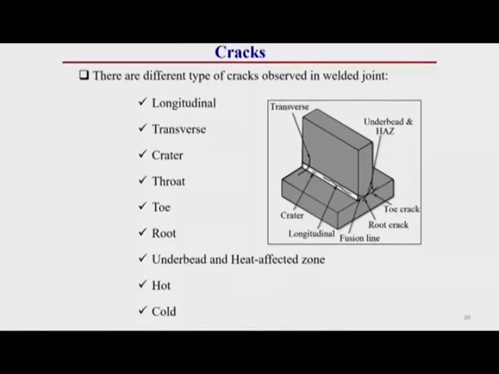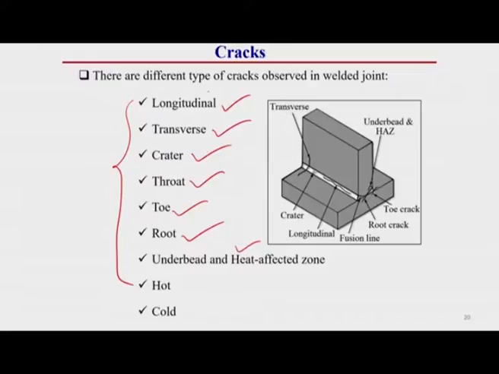So depending upon the cooling effect, heating effect, as well as location in the welded joint, cracks can be categorized into around 9-10 different categories. They are the longitudinal crack, transverse crack, crater crack, throat crack, toe crack, root crack, and heat affected zone crack.